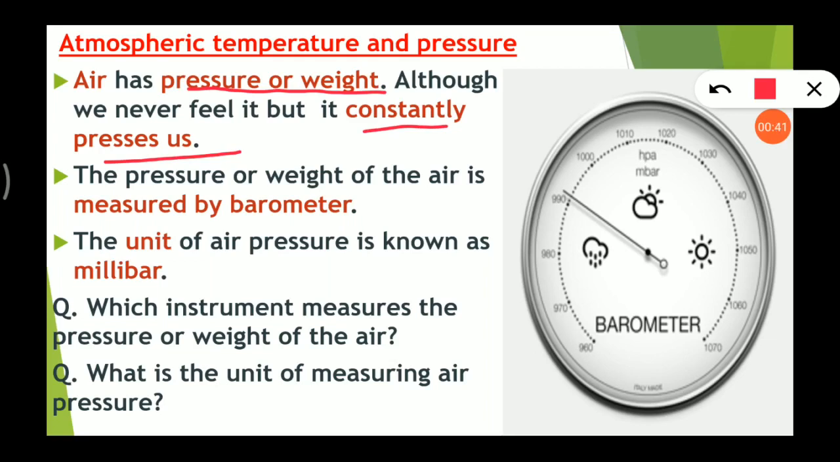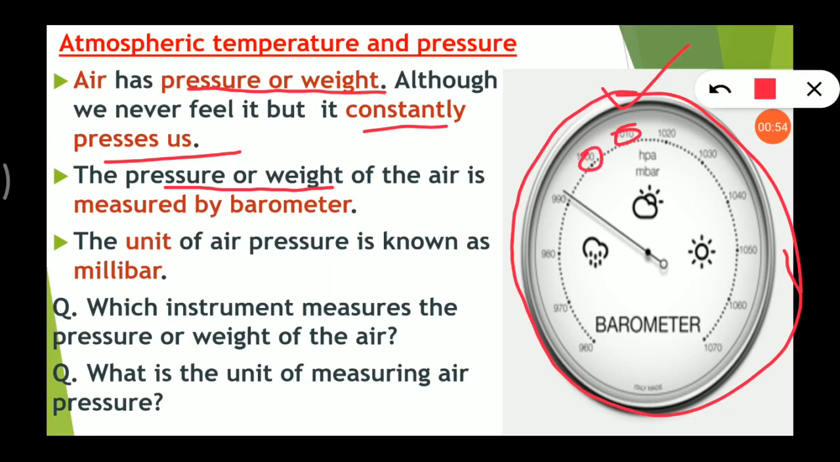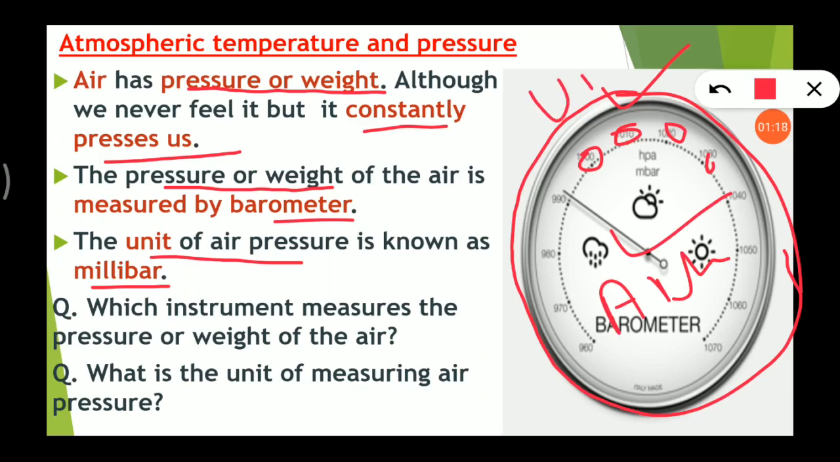How can we measure this? The pressure or the weight of the air is measured by an instrument. This is the instrument. It is known as barometer. Look here, these numbers. The unit of air pressure is known as millibar. So these are millibars, these numbers, right? I hope up to here everything is clear to you. Air has weight or pressure and it is measured by barometer, and the unit of measuring air pressure is millibar.